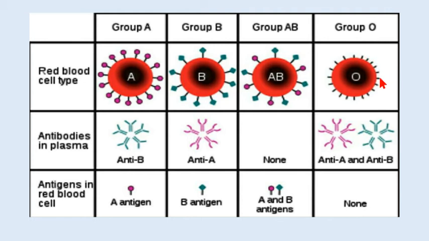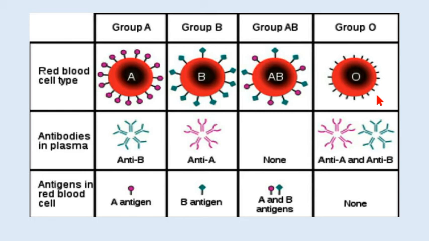Group O people do not have any antigens on their surface, but they have antibodies A and B in their plasma. Absence of antibodies in AB blood group makes it the universal recipient. They can receive blood from any blood group individuals. And group O does not have antigens on their surface, which makes it the universal donor.